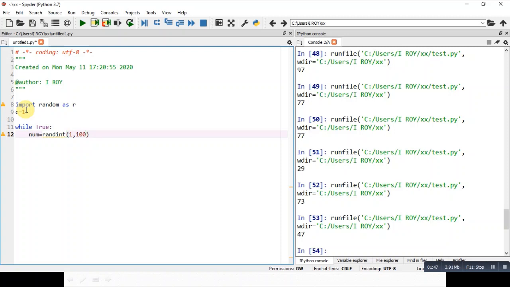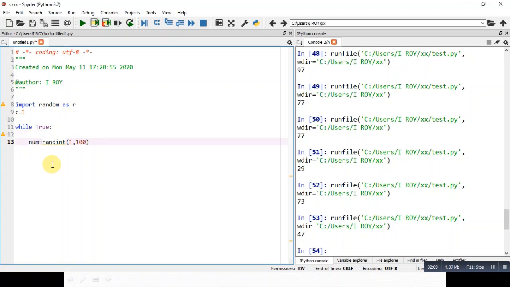If you keep it within the loop, then it will keep on generating the number. If you want the user of this program to guess this number, then in this particular program, the randint function should work only once.